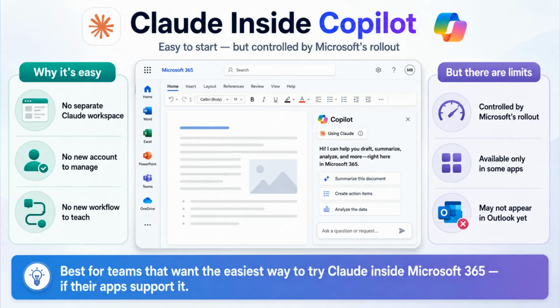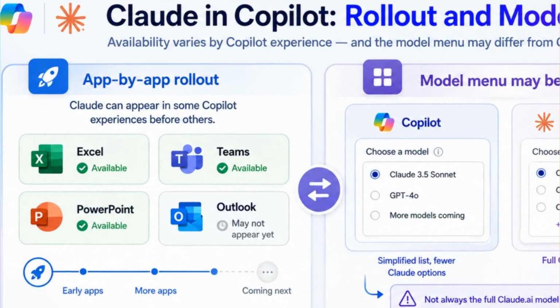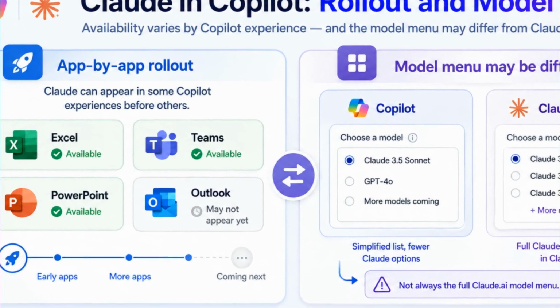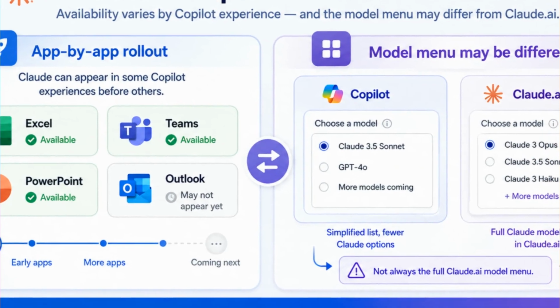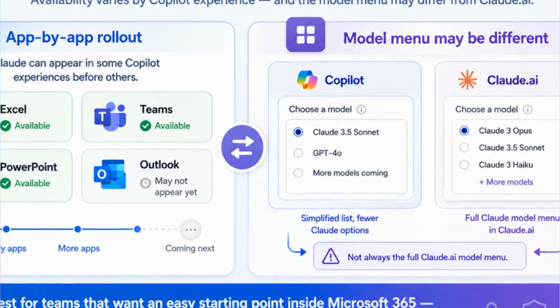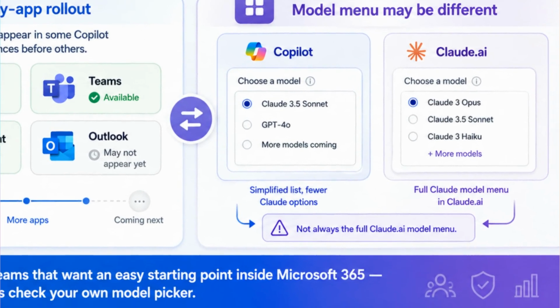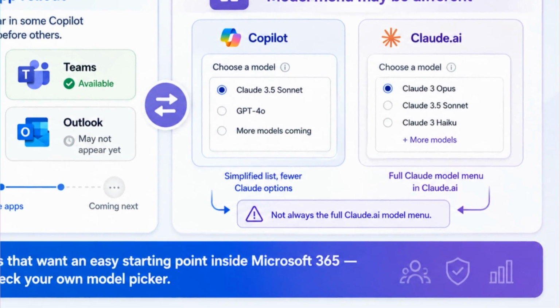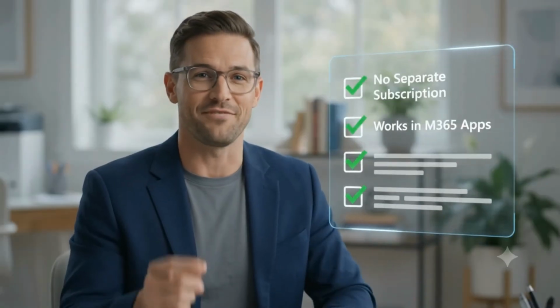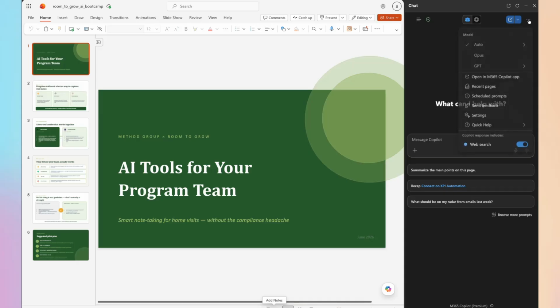But there are limits. Availability can vary by region, tenant, app, license, and Microsoft's rollout. Claude may appear in some Copilot experiences before others. The available model choices may also be more limited than the full Claude model menu in Claude.ai. Think of this as Claude's capabilities delivered through Microsoft's Copilot experience. If Claude already appears in your model picker, this is the fastest way to test it with real work.